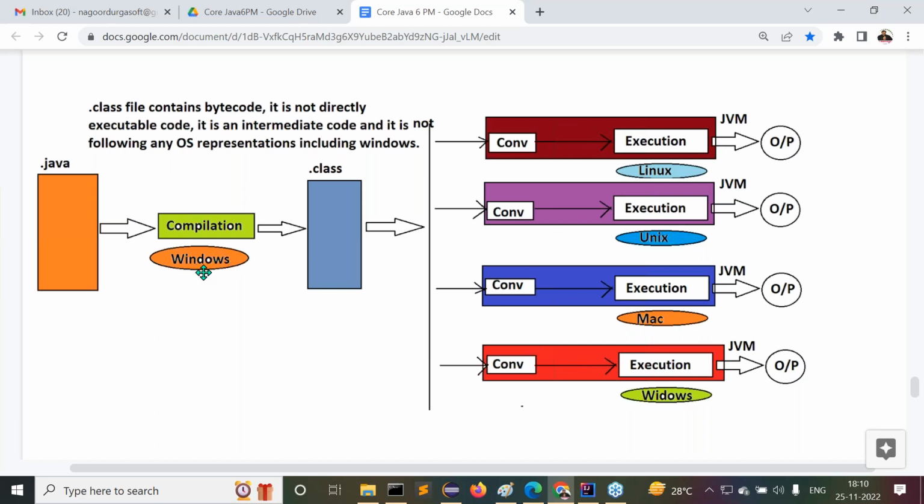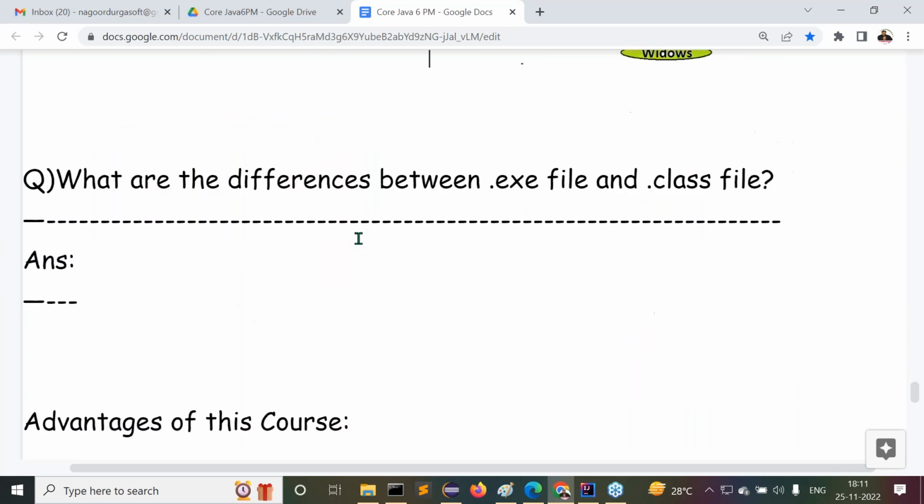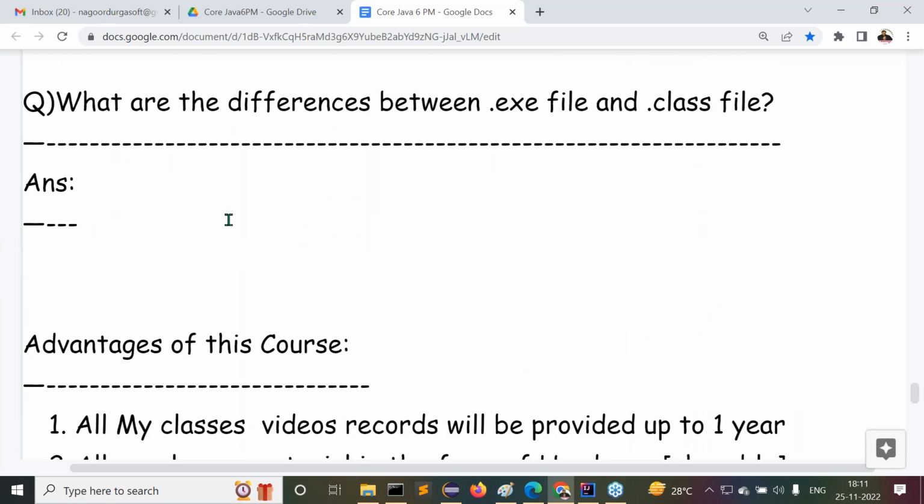Finally, how many times did we compile our program? Only one time. But how many times do we execute our program? Four times, on different operating systems. In all four times, how many JVMs have we used? Not one JVM, four JVMs. Why? Because Java is a platform independent programming language, no doubt about that. But JVM is platform dependent. Not only JVM, the total Java software is platform dependent. Got it or not? Up to this part we completed.